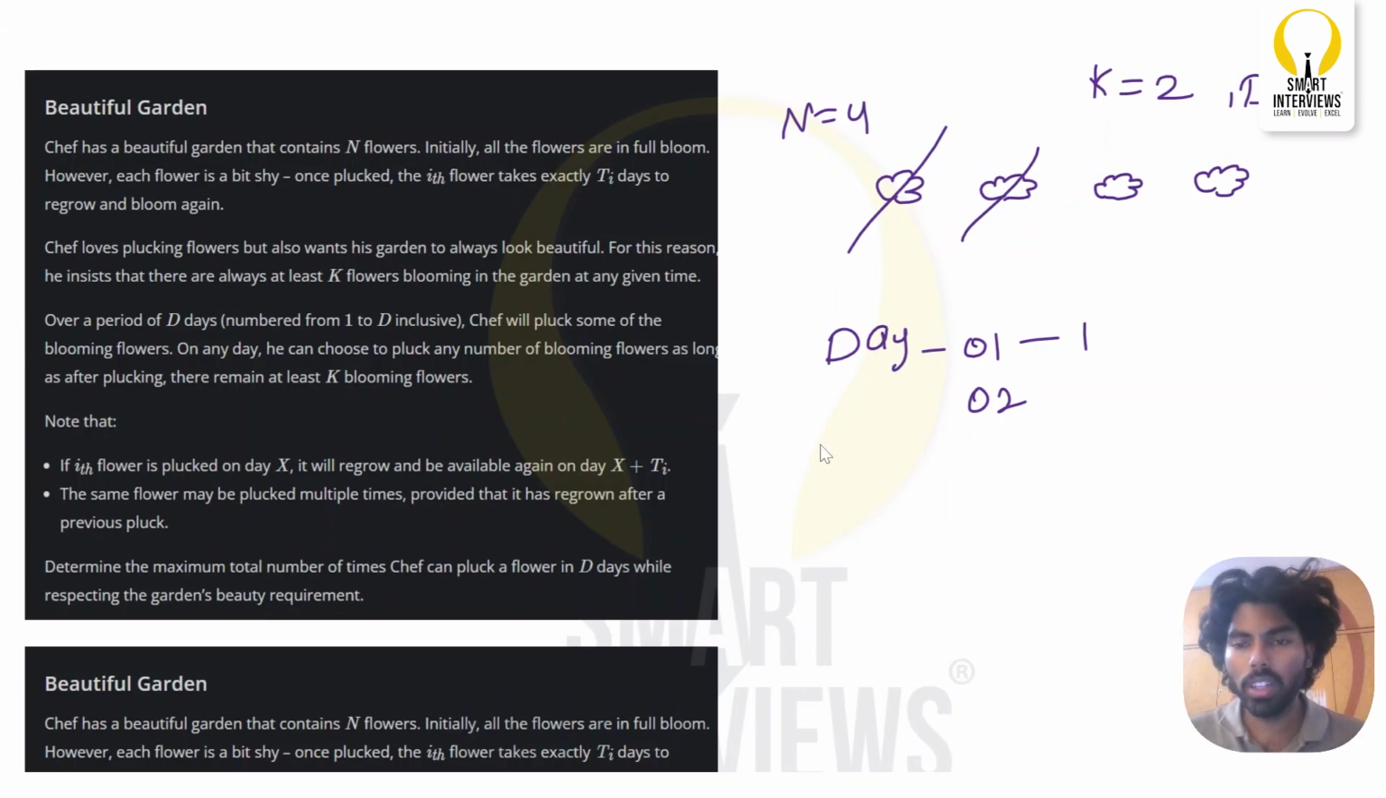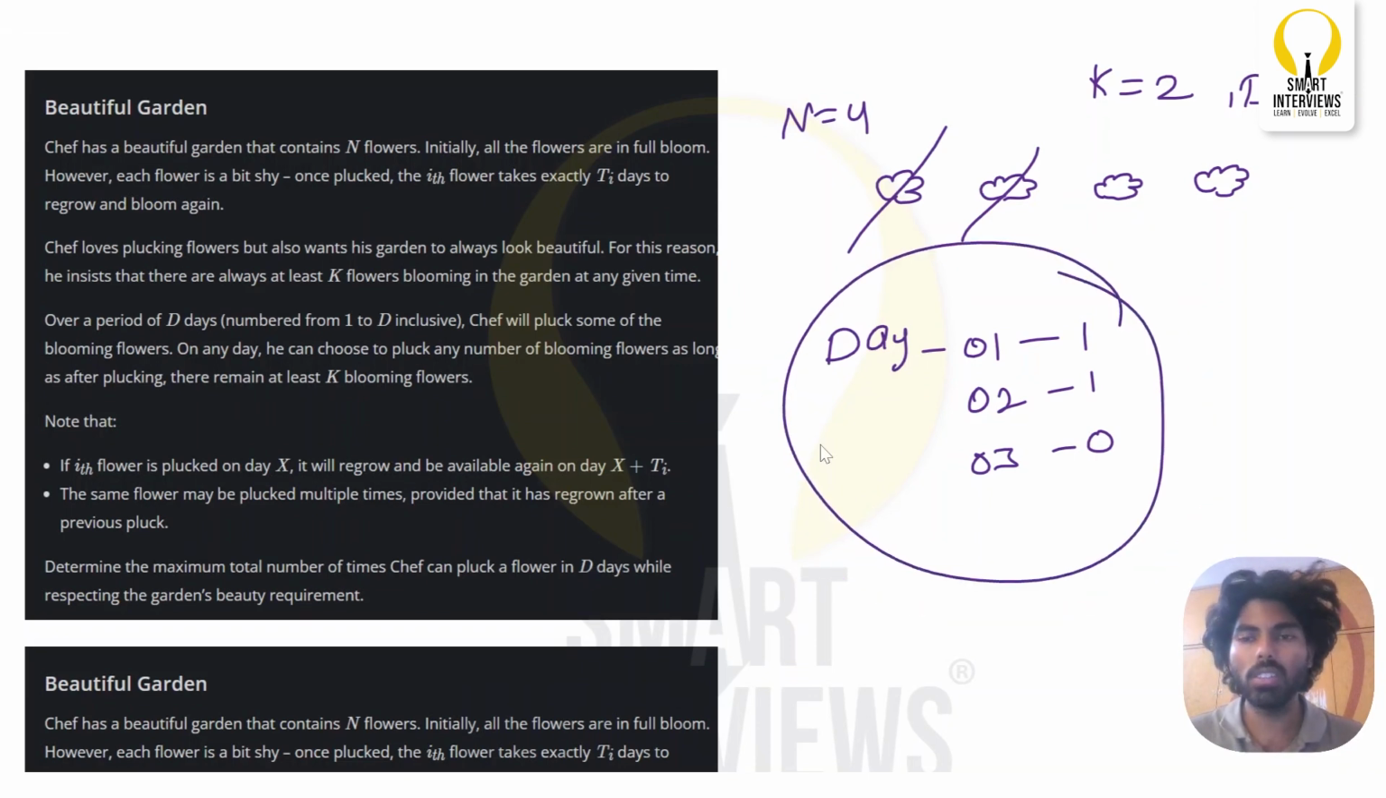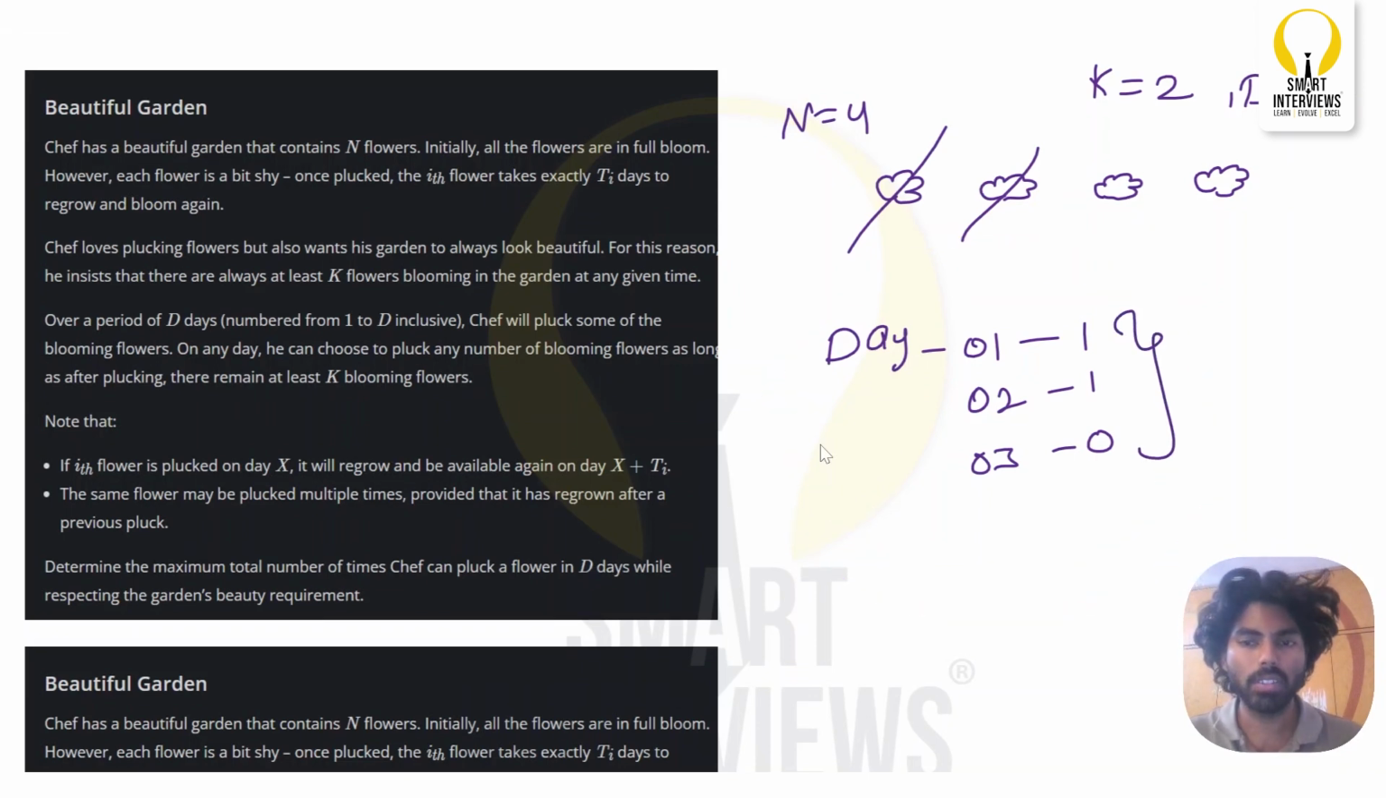Now, in day 1 I have plucked one flower and still the condition is satisfied. In day 2 I have plucked one more flower and still there are 2 blooming flowers. And in day 3, can I pluck one more flower? No, you cannot. So in day 3, how many flowers can you pluck? Only 0 flowers, because you cannot pluck any flower, right? So in total, in these 3 days, how many flowers have you plucked? You have plucked a total of 2 flowers, right?